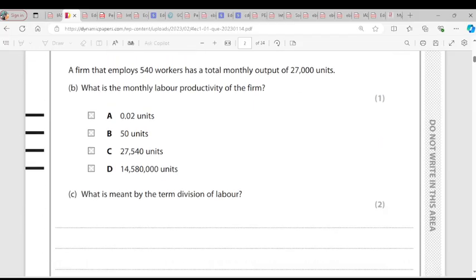Question 2B. A firm that employs 540 workers has a total monthly output of 27,000 units. What is the monthly labor productivity of the firm? For labor productivity, it is output divided by number of workers. That's the formula for labor productivity. So here we have our output to be 27,000. Then you divide it by 540, which gives you 50 units.